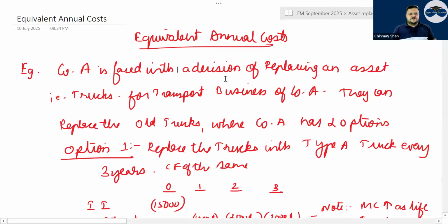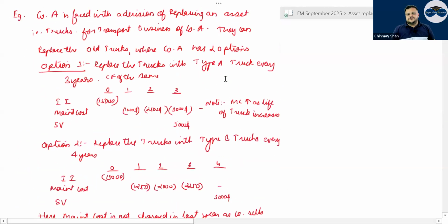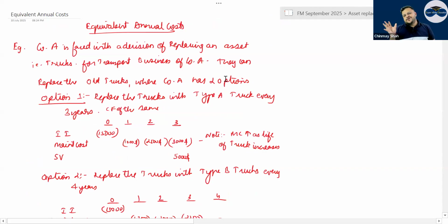What is equivalent annual cost? You have one machine which you need to replace. Either it should be replaced every 2 years or it should be replaced every 3 years. So for every 2 years and every 3 years, all the cash flows will be given, right?